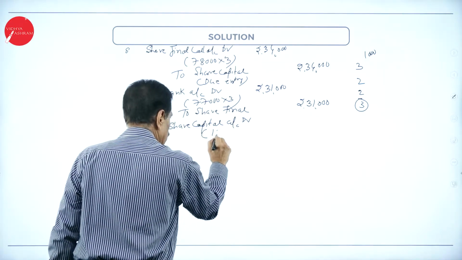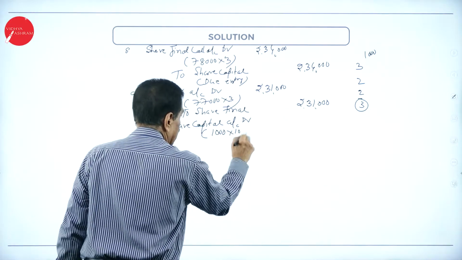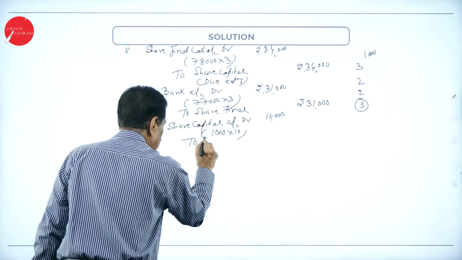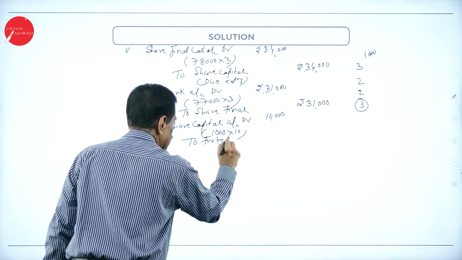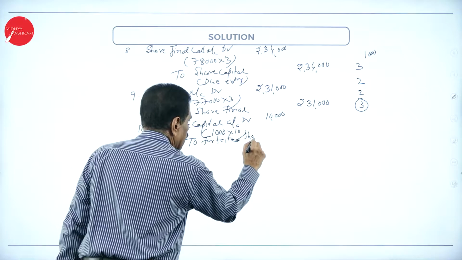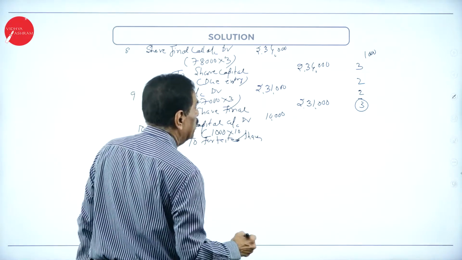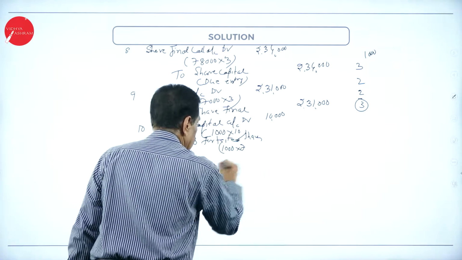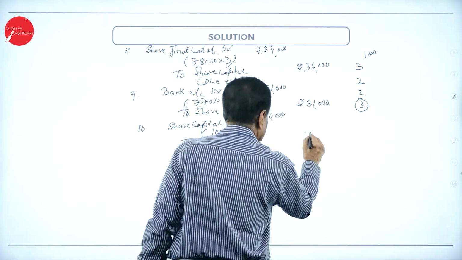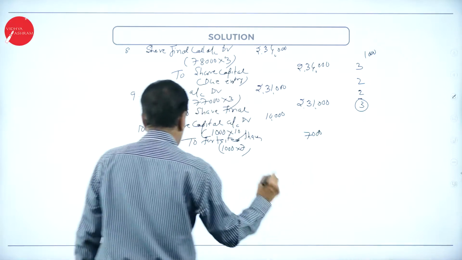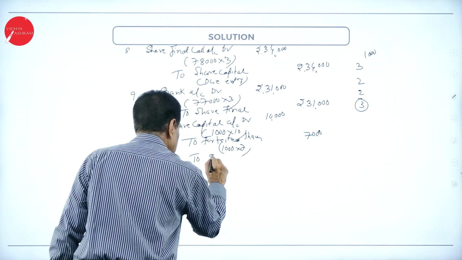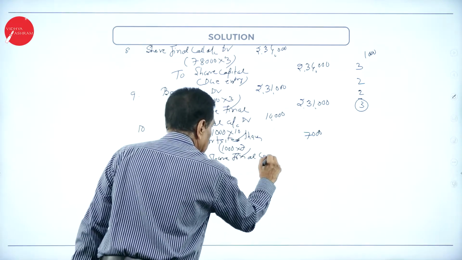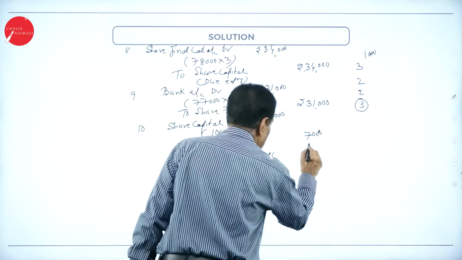This is 1,000 shares into 10, 10,000, to forfeited share account, already paid 1,000 into 7, 7,000, and to share final call, 1,000 into 3, 3,000.